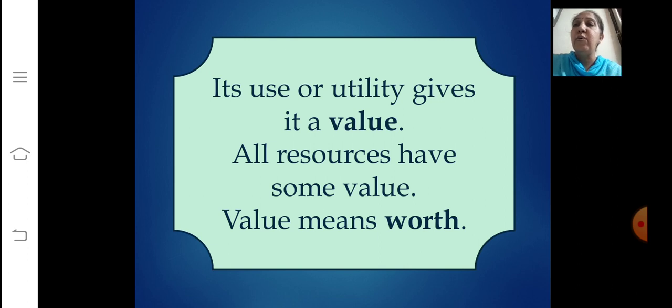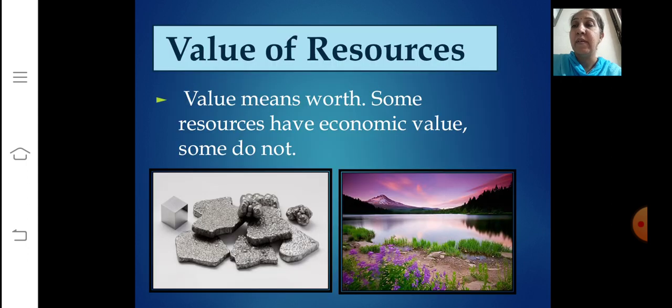Now, its use or utility gives it a value, correct? See, it depends. It is not always that all resources have value of the same type. It is not always the economic value that we are going to learn now. So, the utility or usability is what makes an object or substance a resource. Then its use or utility gives it a value. All resources have some value. Now let's understand the meaning of the term value. Value means worth. Now let's move to the next topic, that is value of resources.